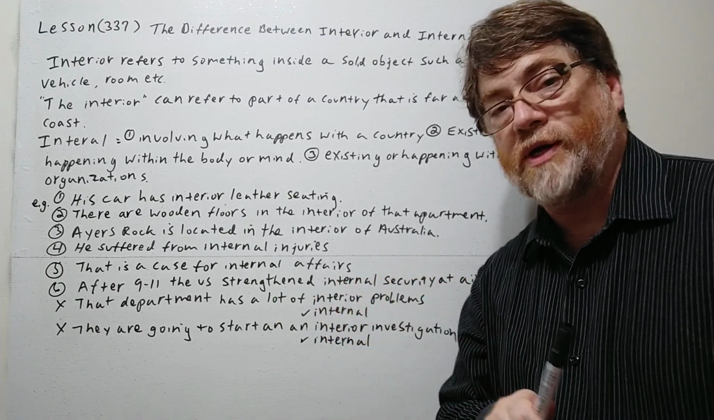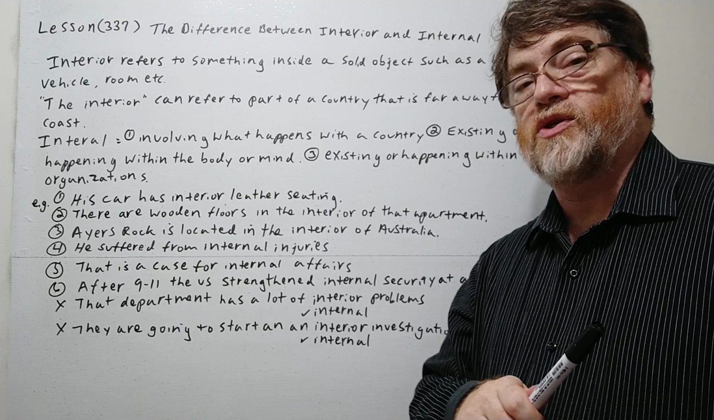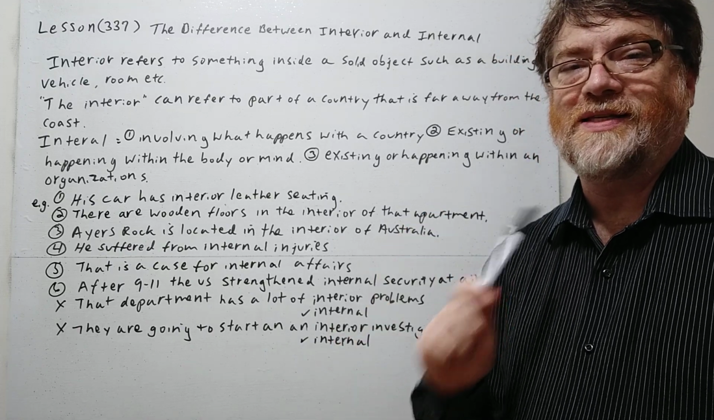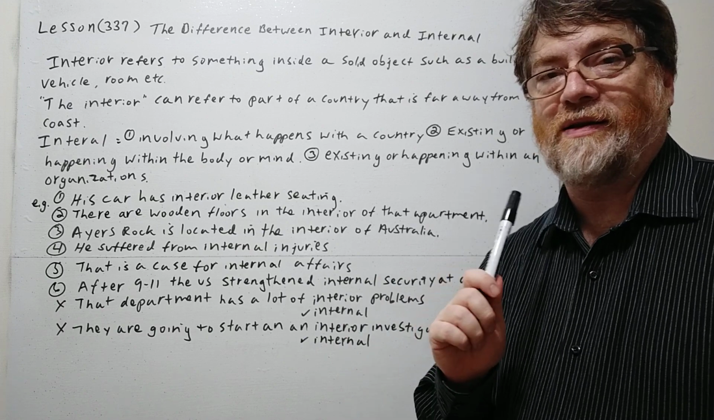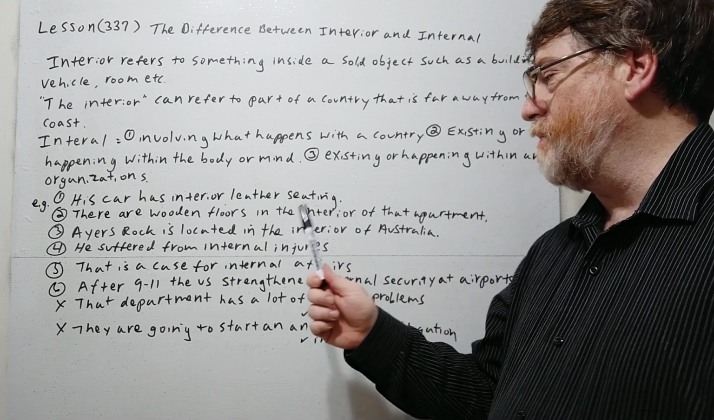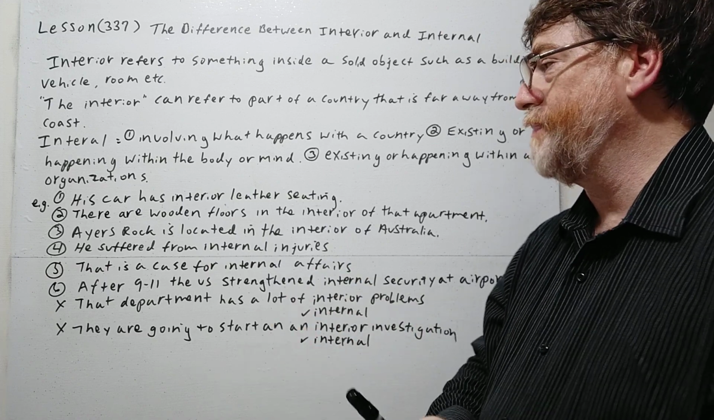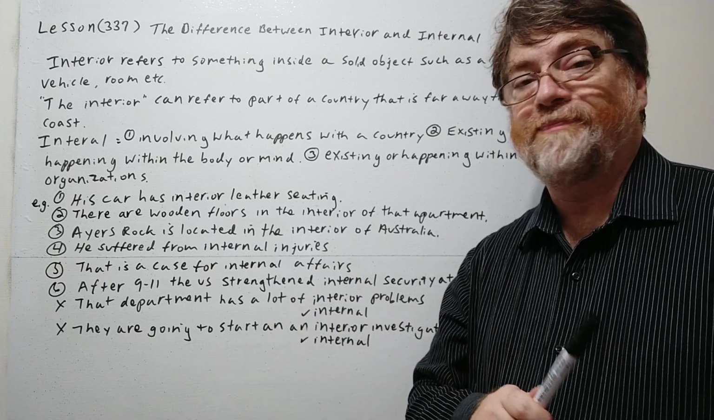So this is one with the country. If you've ever been to Australia and you ever went to Ayers Rock, it's really far, far in the center, in the desert part, right in the middle of the country. So this is the way we might use it, like the interior of a country, really, really far away from the coast.